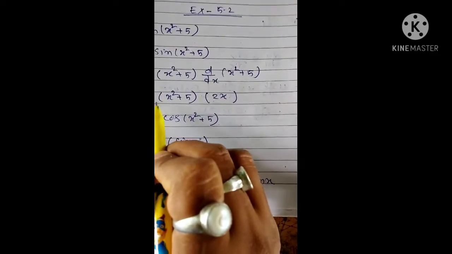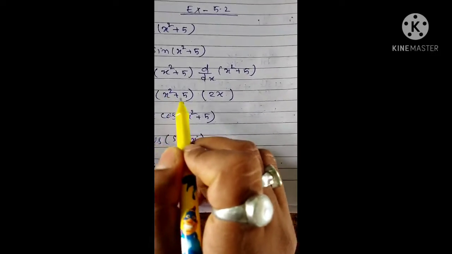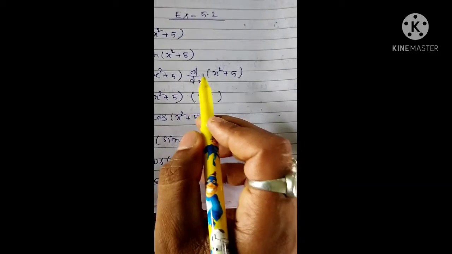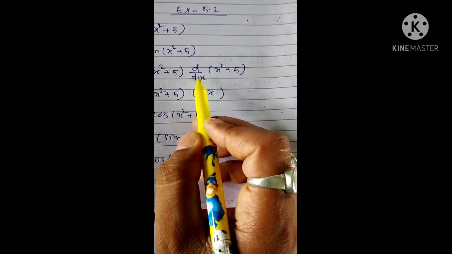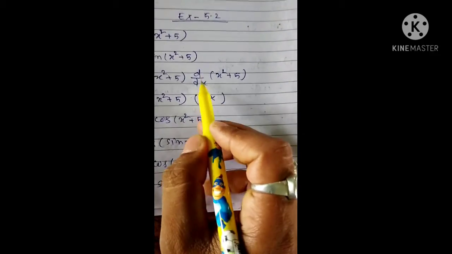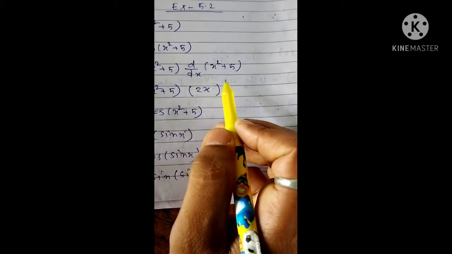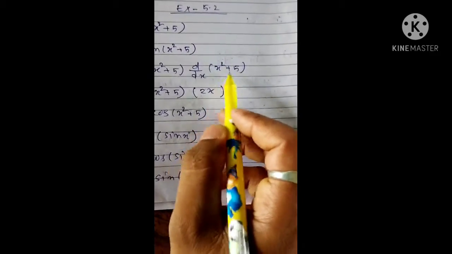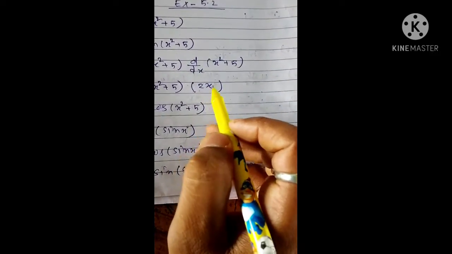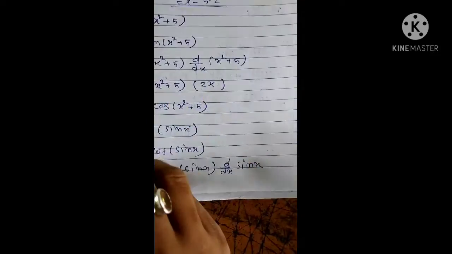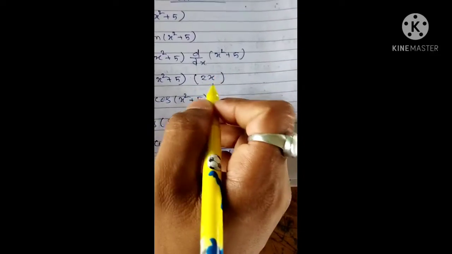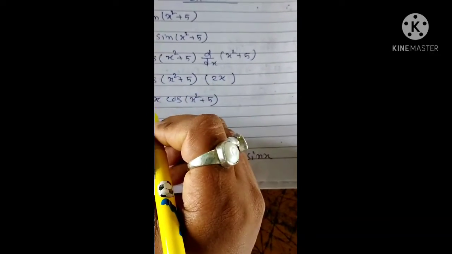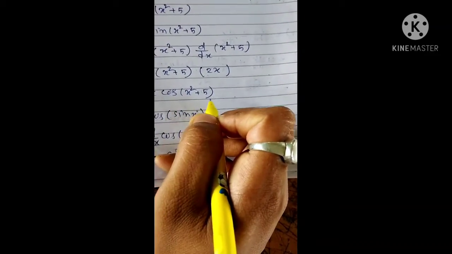So now cos of x square plus 5, okay. Now you differentiate this one. Here is an addition of two functions. If you differentiate x square with respect to x, you will get 2x. And if you differentiate 5 with respect to x, that will be 0, because differentiation of a constant term is 0. So after differentiating, your result is 2x, so that's why we end the chain rule here. Now you simplify: 2x times cos of (x square plus 5).